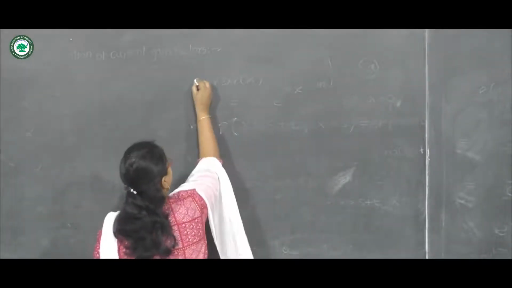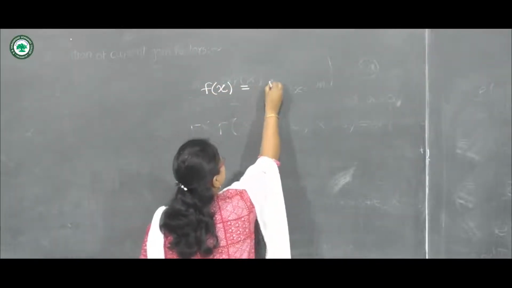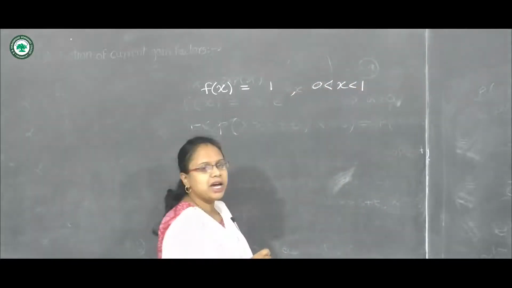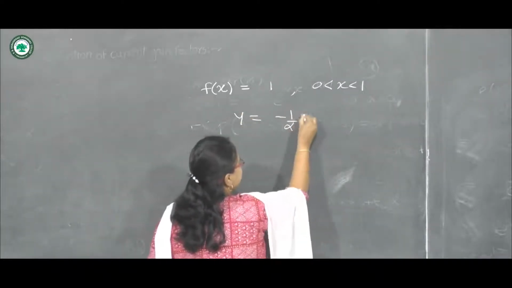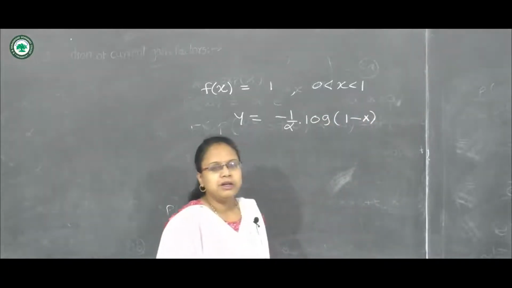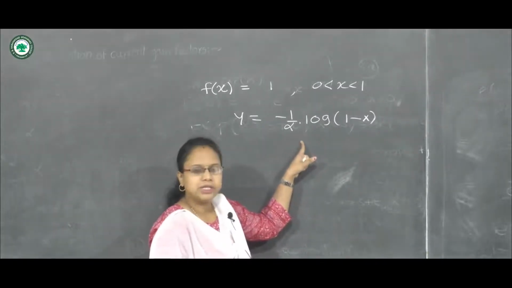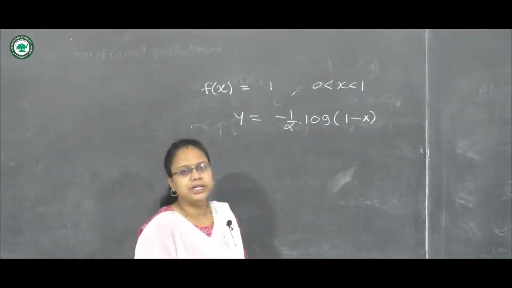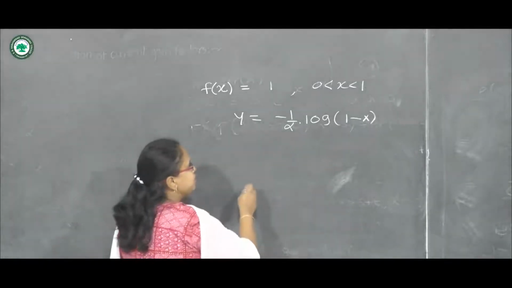Suppose we are given that x is a continuous variable having PDF f of x equals 1 when x lies between 0 and 1, and we are asked to obtain the distribution of y equals minus 1 upon alpha into log of 1 minus x. Here we can use any method of transformation of continuous random variables which I have told you in the previous lecture. You can refer to unit number 1 for that. So we can use transformation by using this.